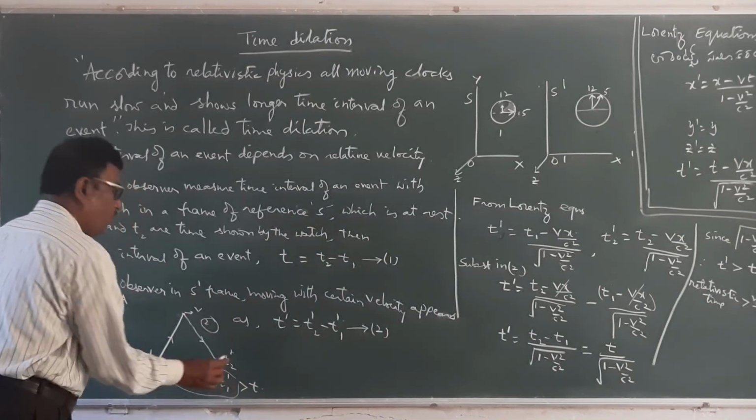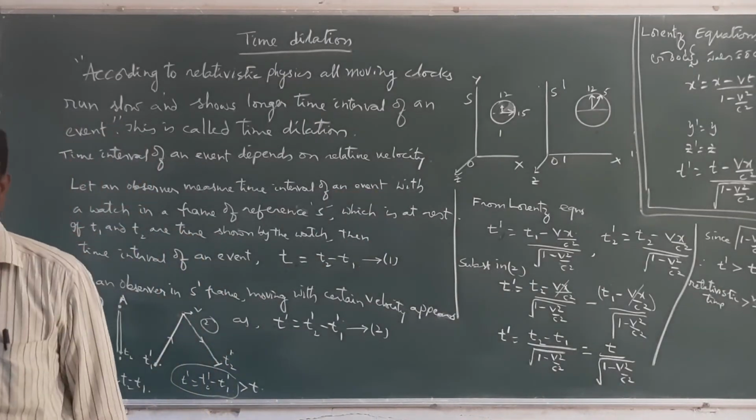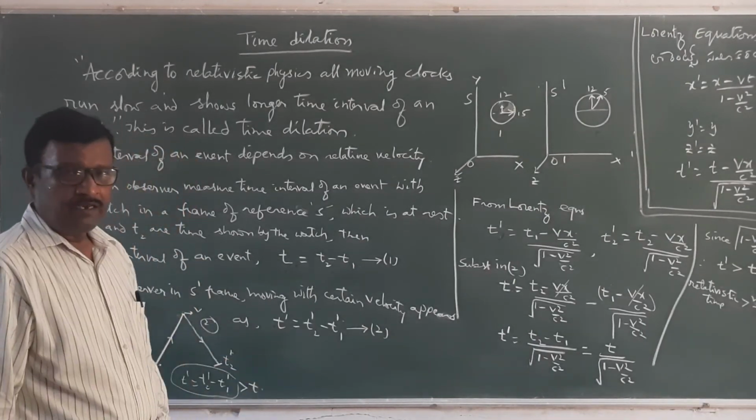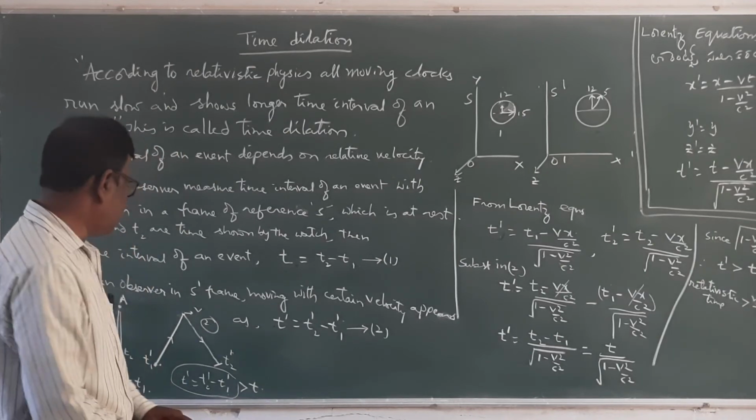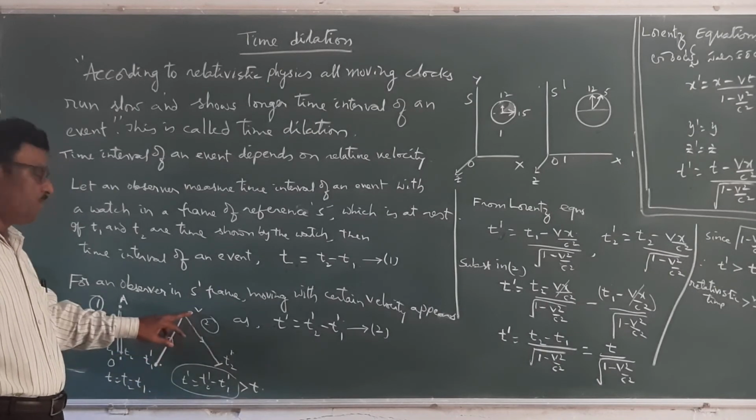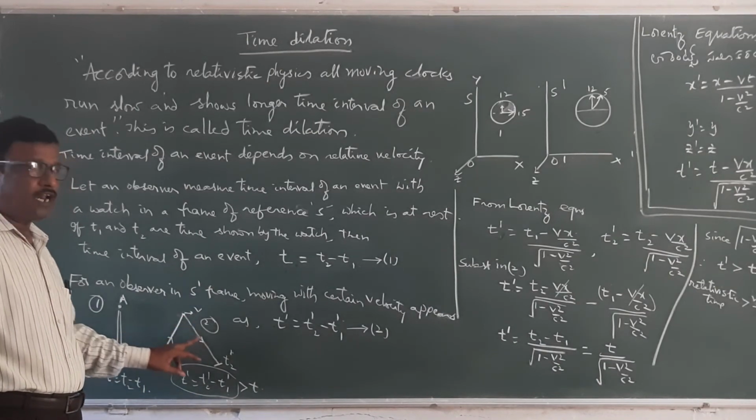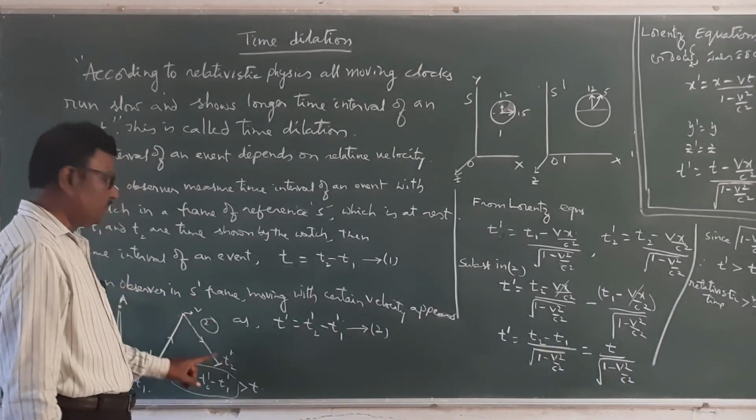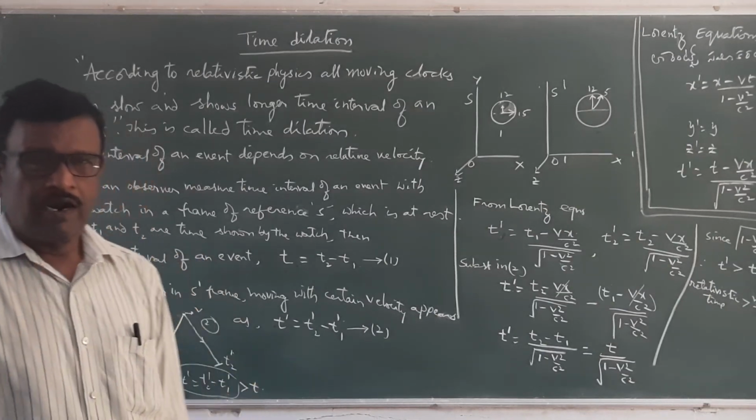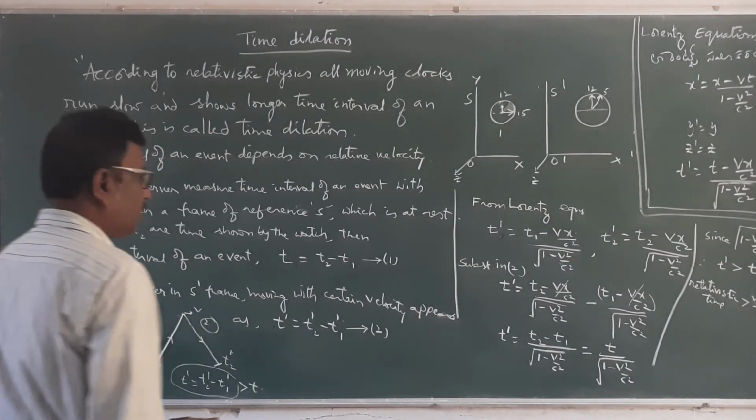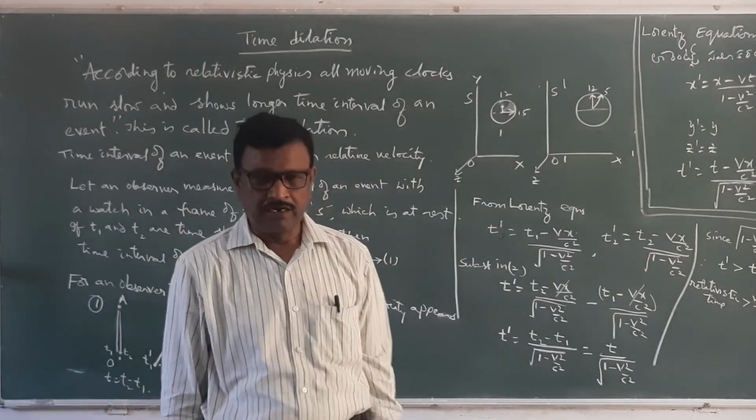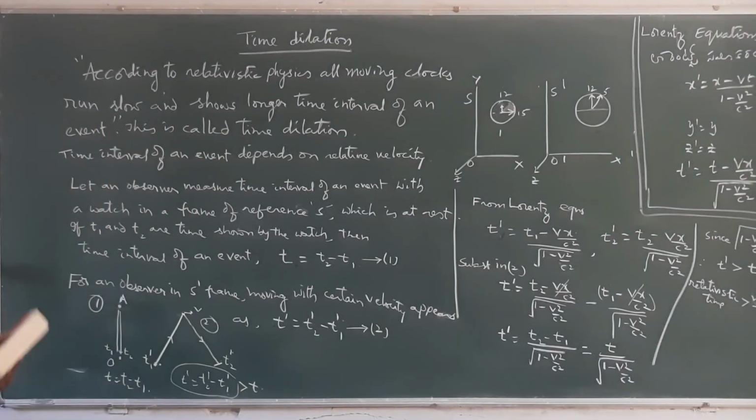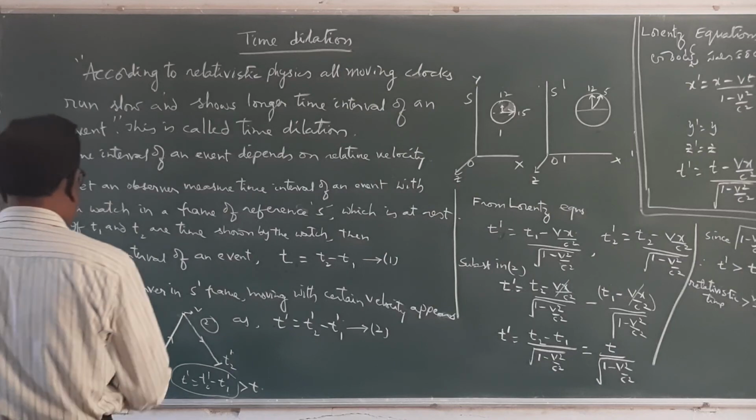So this is the reason why the time interval increases when measuring the time interval of an event. Because when the frame is moving, the signal has to travel a longer distance. Therefore, for a given velocity, if the distance is more, it will take more time for traveling. That's why time dilation occurs in the equation. So, this is about time dilation. So, we should write all this